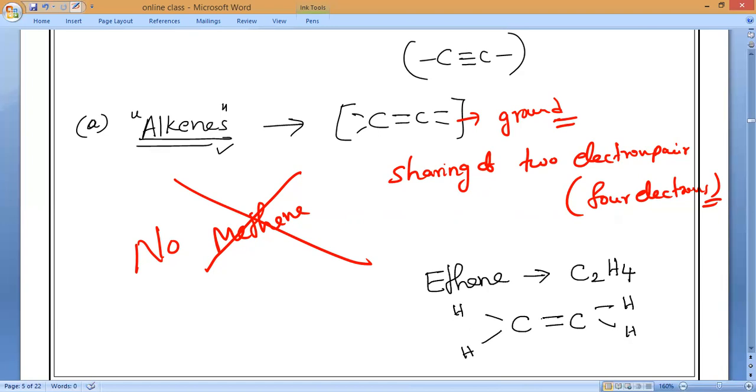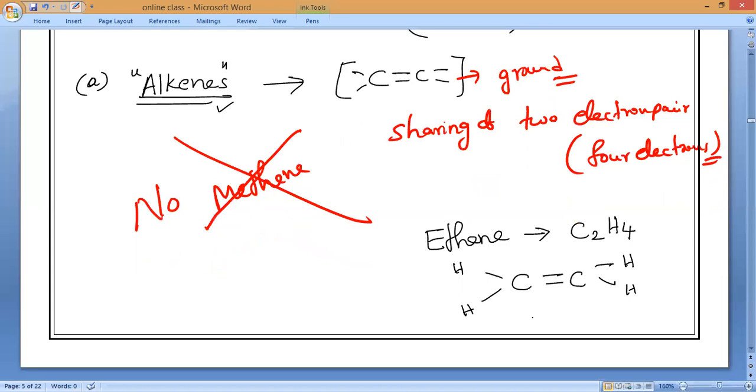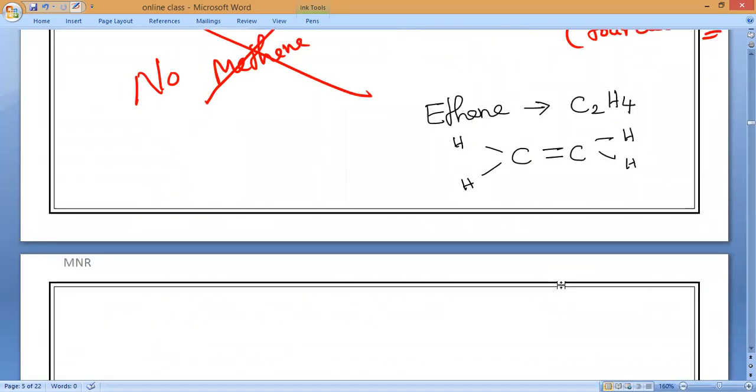Now calculate the first carbon. How many bonds are there? Four bonds. Second carbon, 1, 2, 3, 4. Satisfying. Then ethene is over.